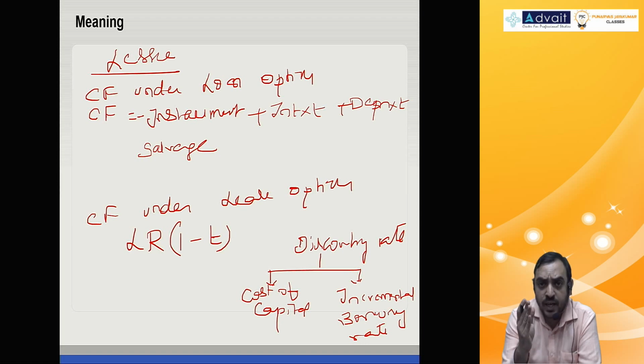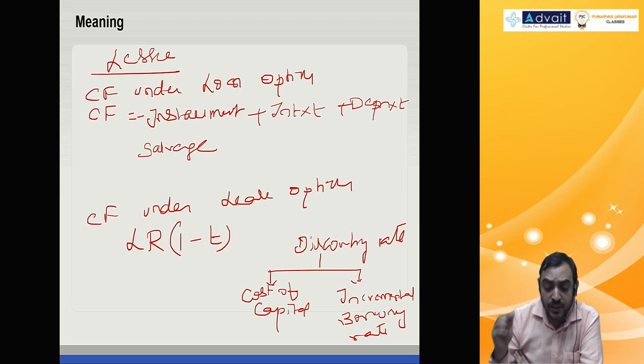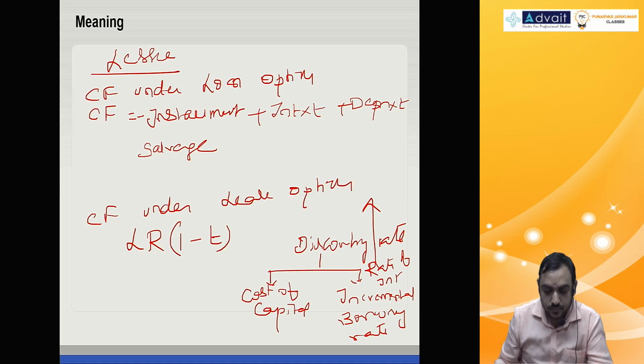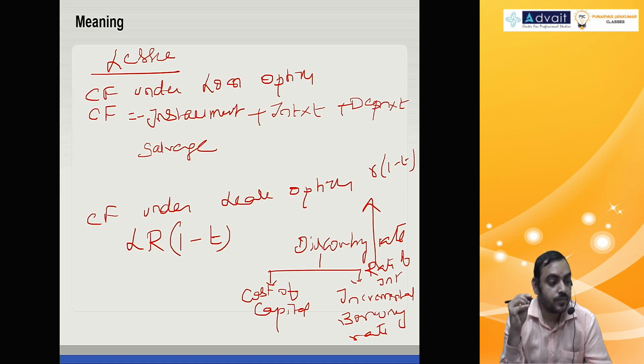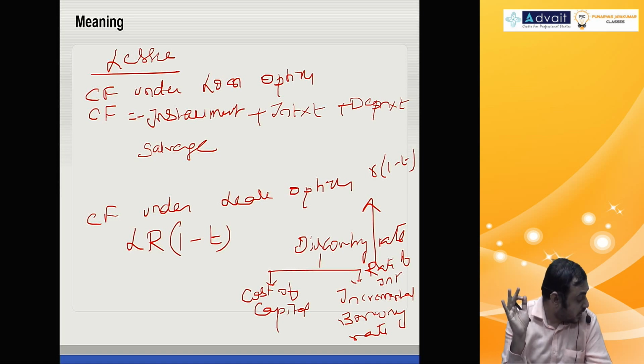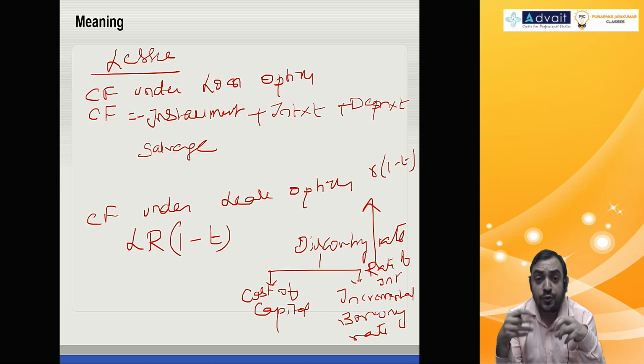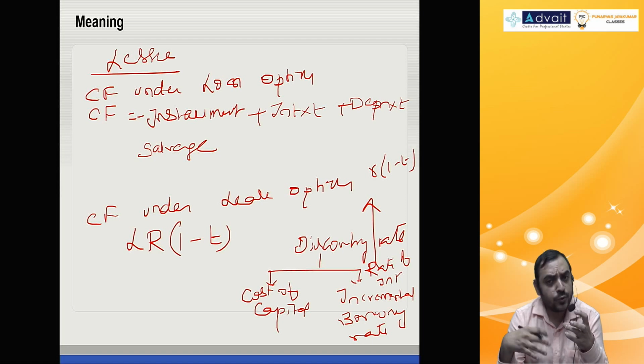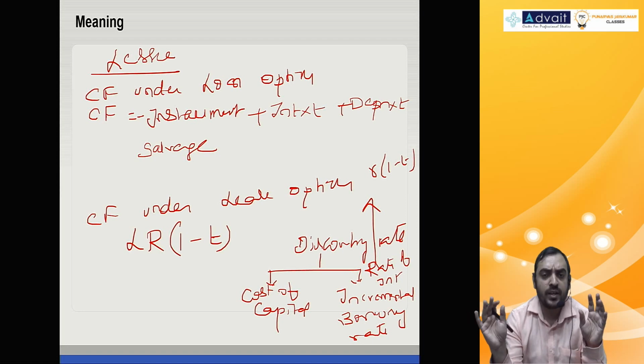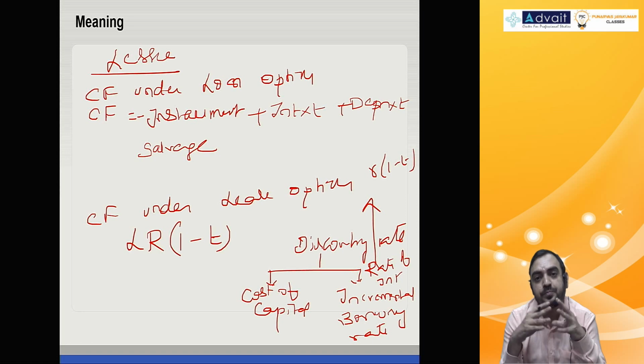If I say cost of capital, it is after tax. Incremental borrowing rate means rate of interest. Okay, I'll just write it here. Rate of interest into 1 minus t, after tax. If it is cost of capital, don't do 1 minus t. But if it is rate of interest, into 1 minus t. If there is no information on cost of capital, you directly go for rate of interest into 1 minus t, that becomes your discounting rate.